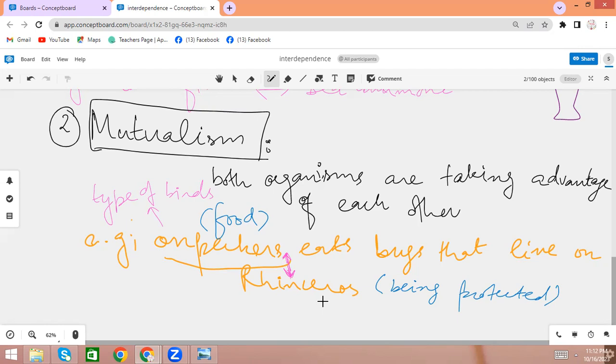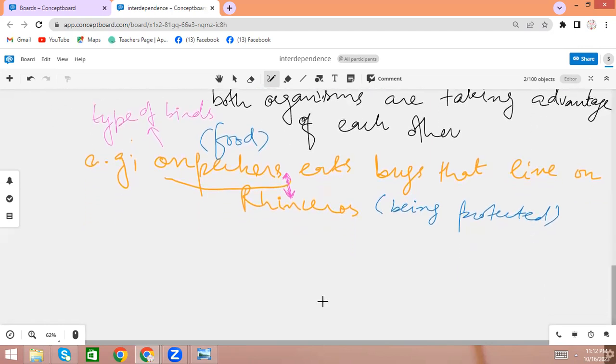die. So in this mutualism relationship, what is happening? The rhinoceros is being protected, and the oxpeckers are getting food. The bugs are the food of the oxpeckers. So oxpeckers are getting their food from the rhinoceros, and the rhinoceros is being protected from the bugs through these oxpeckers. So both are getting advantage from each other.